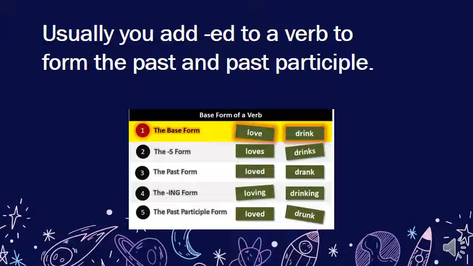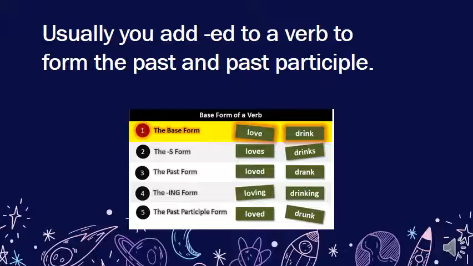Usually you add -ed to a verb to form the past and past participle, like these verbs: love, loved. Here this is the S form. Loved, we drop the E and add -ed. Loving, drop the E and add -ing, and then the past participle is also loved. These are the regular verbs.